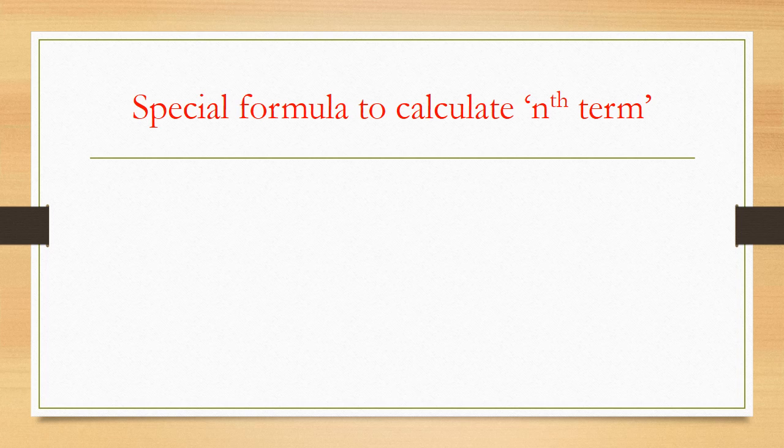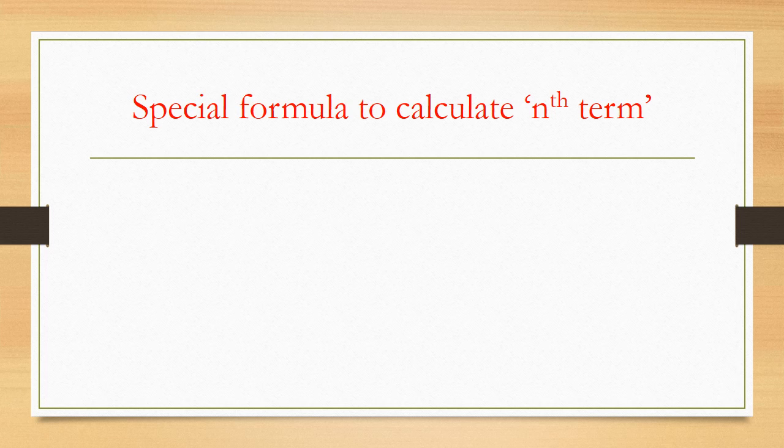Now similarly, we have one more special formula to calculate nth term of an AP, where first term, that is A, is not given, only D is given, and any one term of an AP is given. In that situation, we have been solving this type of problems using nth term. We are solving first to calculate A, then we are solving to ask the nth term of an AP.